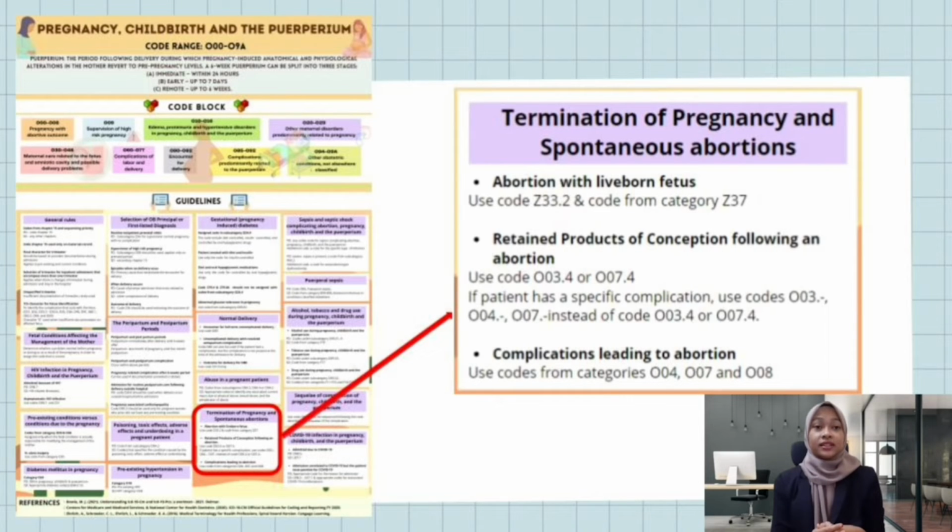Use code Z33.2 and a code from category Z37 for abortion with live-born fetus. Next, for retained products of conception following an abortion, use codes O03.4 and O07.4. For complications leading to the abortion, use codes from categories O04, O07 and O08.